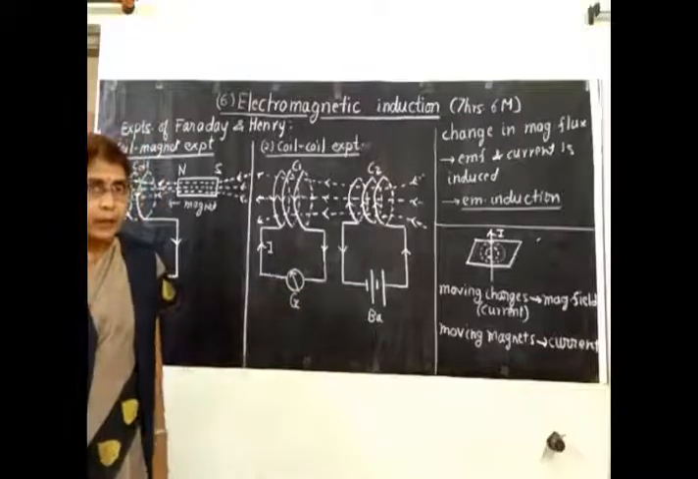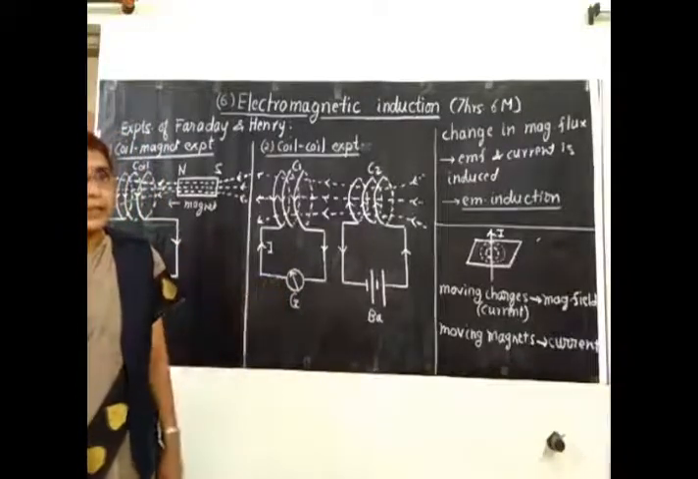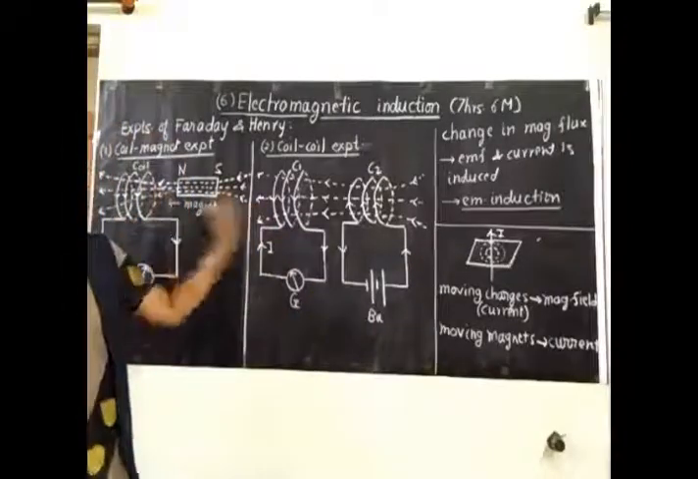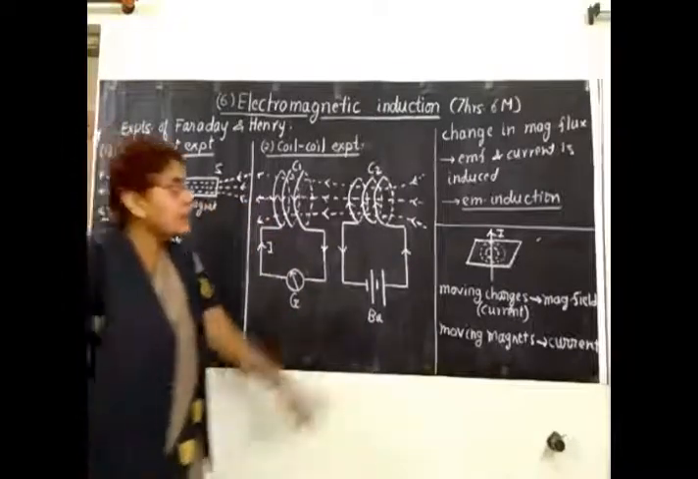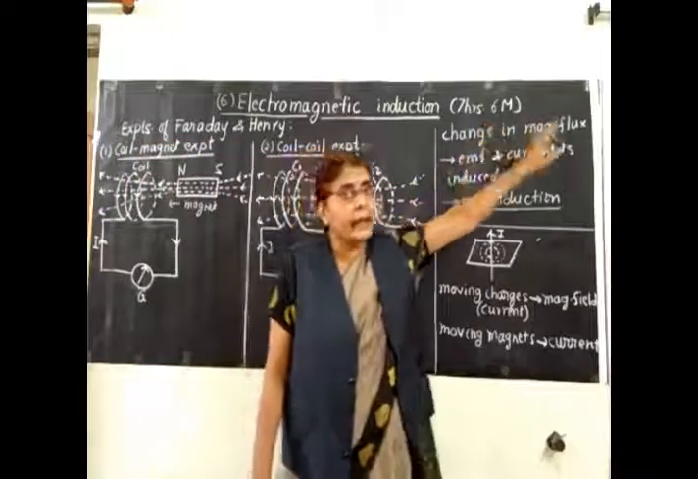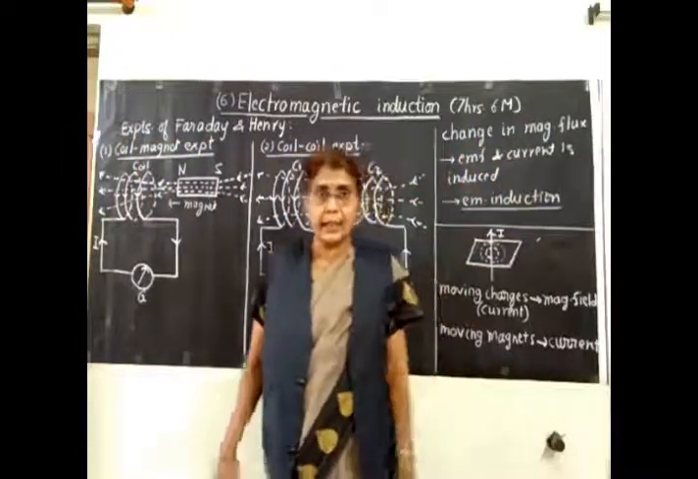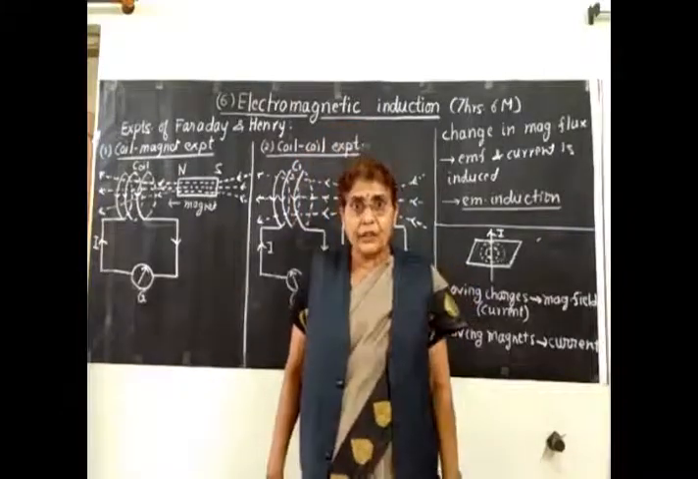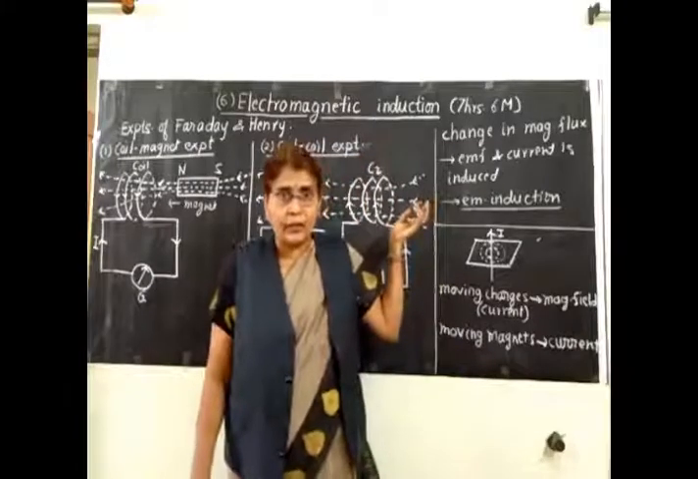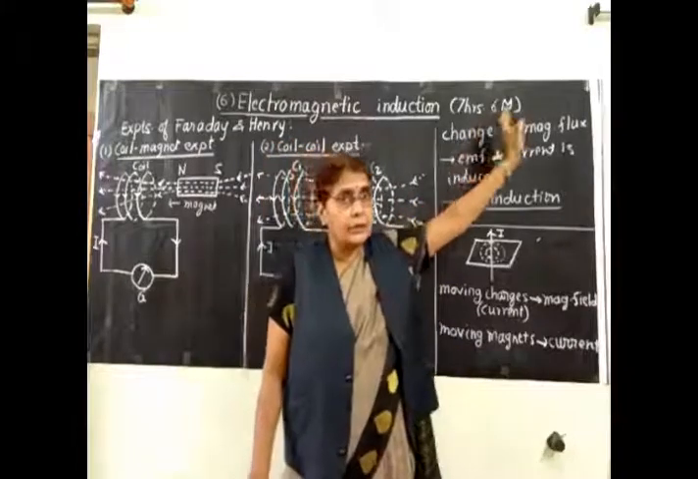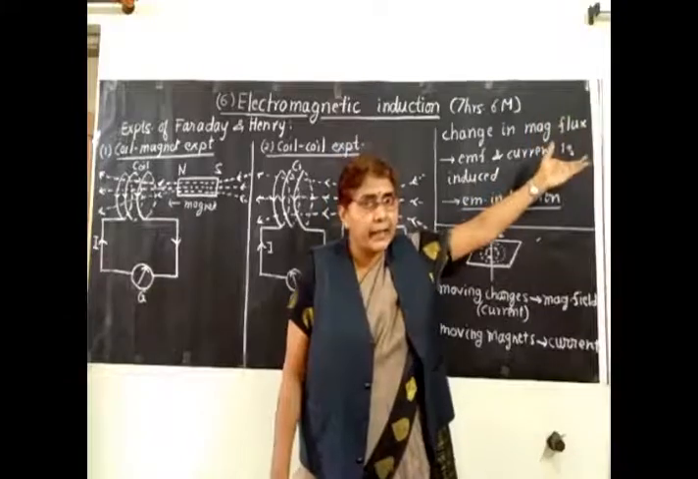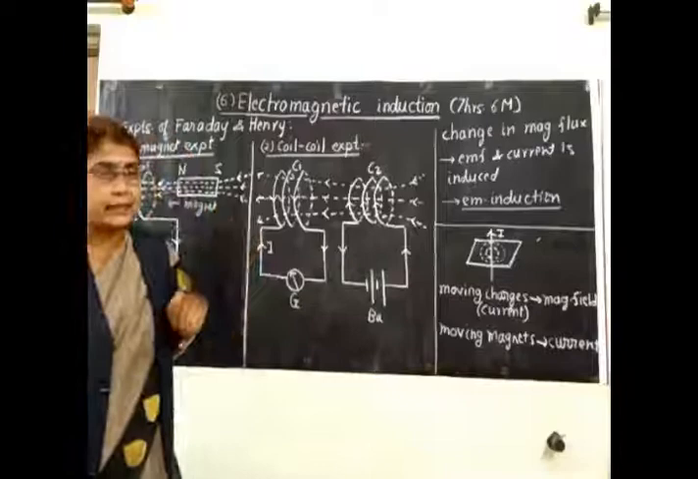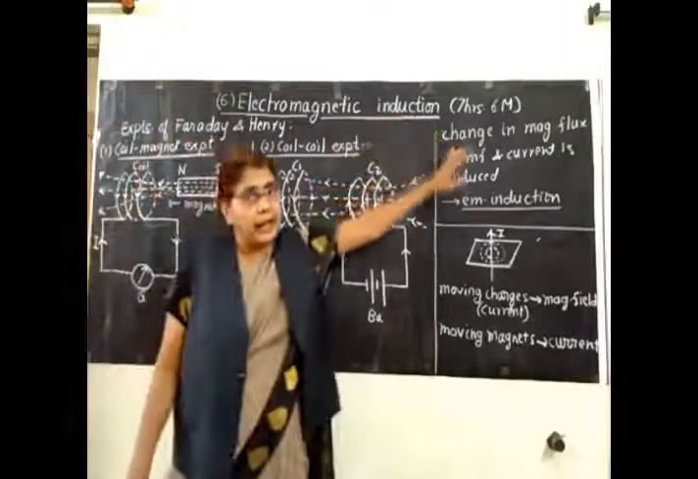So these experiments lead to a very important conclusion. What is that conclusion? Whenever there is relative motion between them, what changes? There is change in magnetic flux. You have seen electric flux. Electric field is represented by electric lines of force. Similarly, a magnetic field is represented by magnetic lines of force. So these magnetic lines of force passing normally to an area, we call it magnetic flux. So whenever there is relative motion, the basic cause is there is change in magnetic flux.